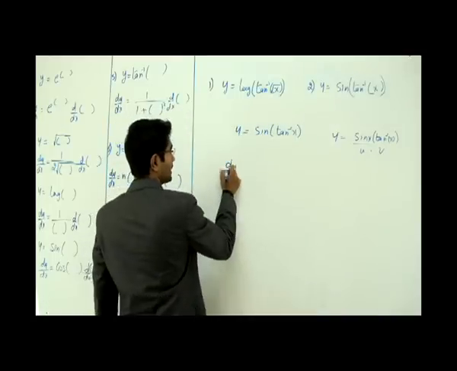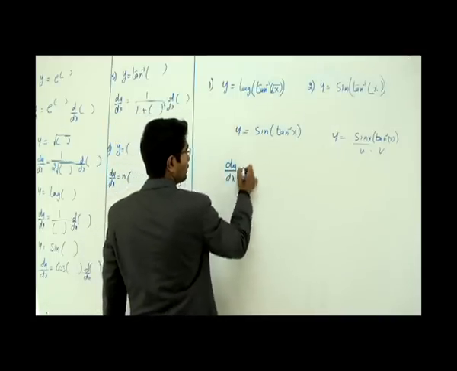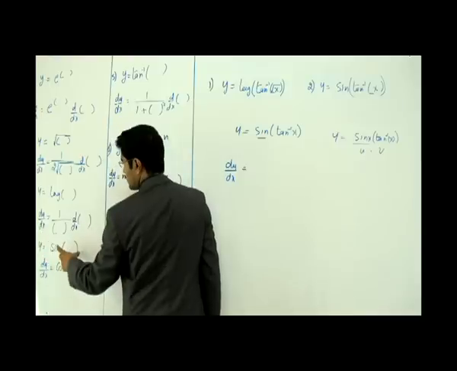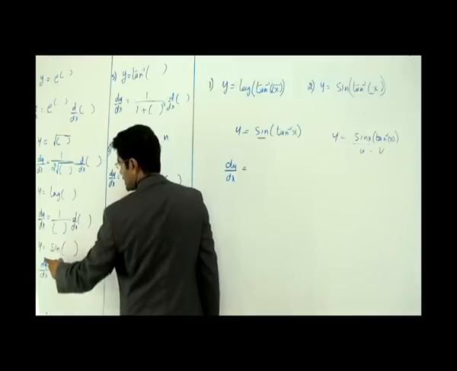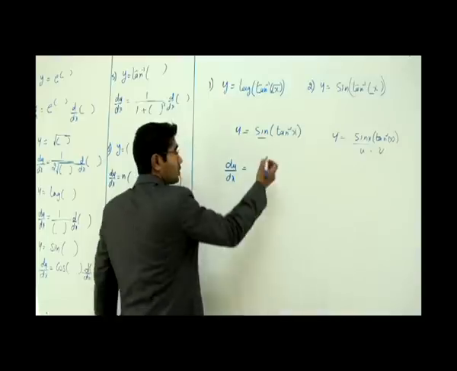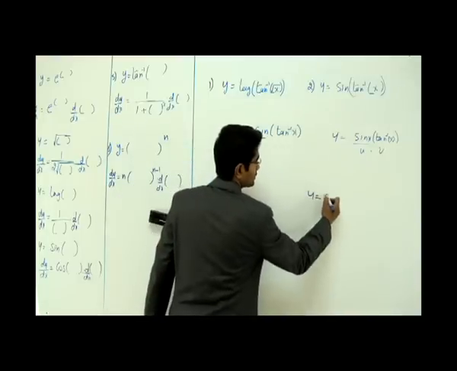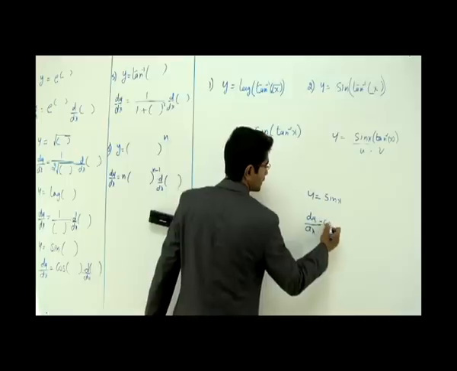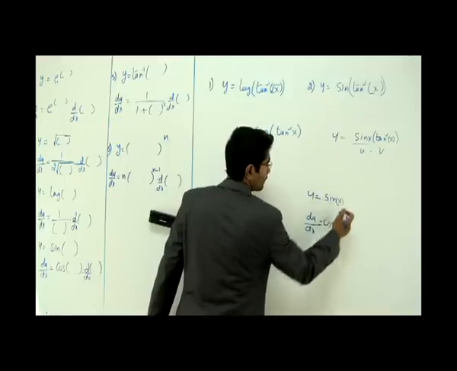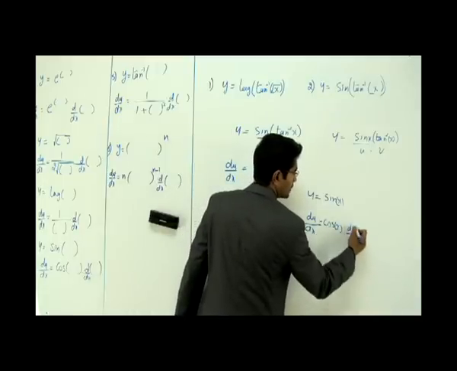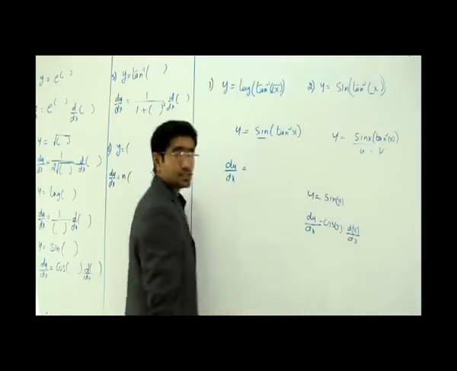Now here, dy by dx. Again, if I have sine, what is the general format here? If it is y is equal to sine of whatever function, it goes like dy by dx is cos of the same function into differentiation of that function. If it was only y is equal to sine of x, then differentiation will be cos of x, since d by dx of x is 1.